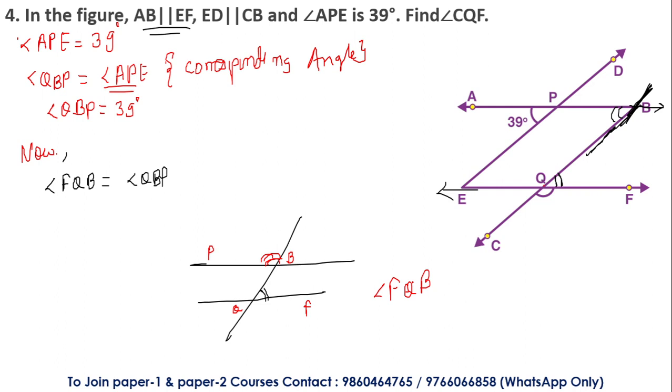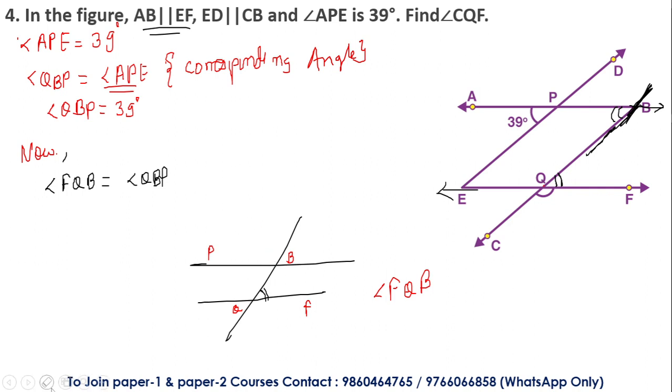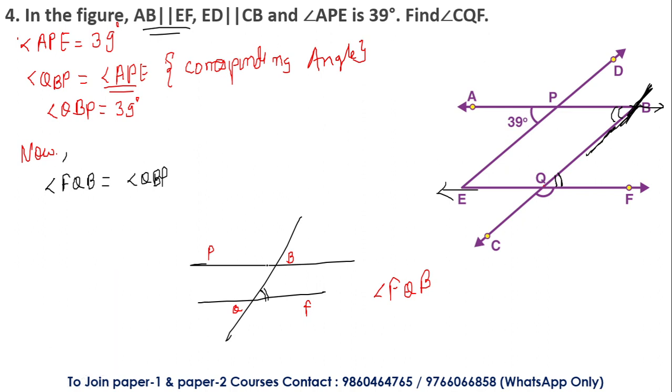These are called alternate interior angles. Angle FQB and angle QBP, not this one, sorry, this one. Angle QBP. These are actually alternate to each other.